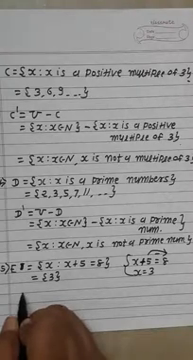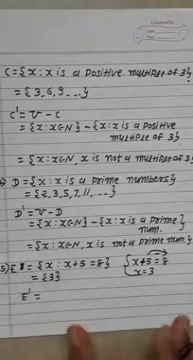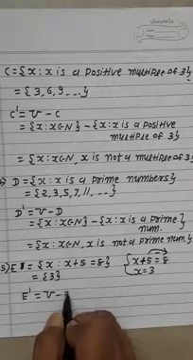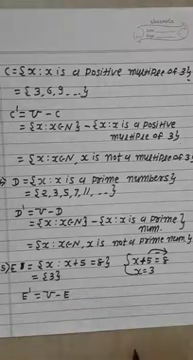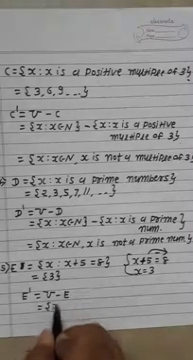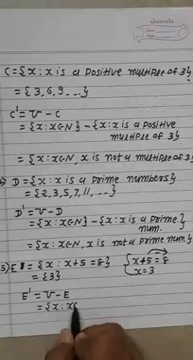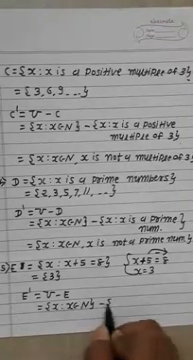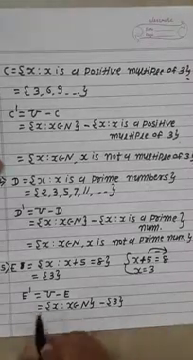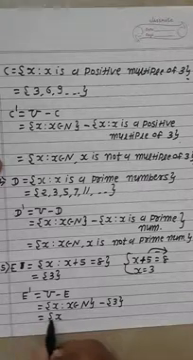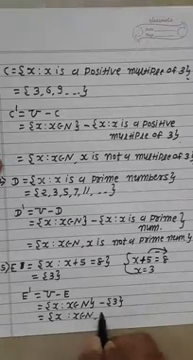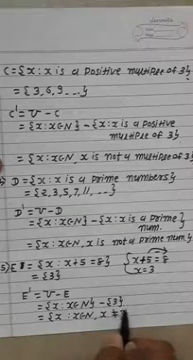Now the condition is to find the complement of this set. So how can we find it? E dash is equal to universal set U minus set E. Universal set U is written as X such that X belongs to N, minus set E, in place of which we write only the set of 3. So our answer, the complement set, is X such that X belongs to N and X not equal to 3.